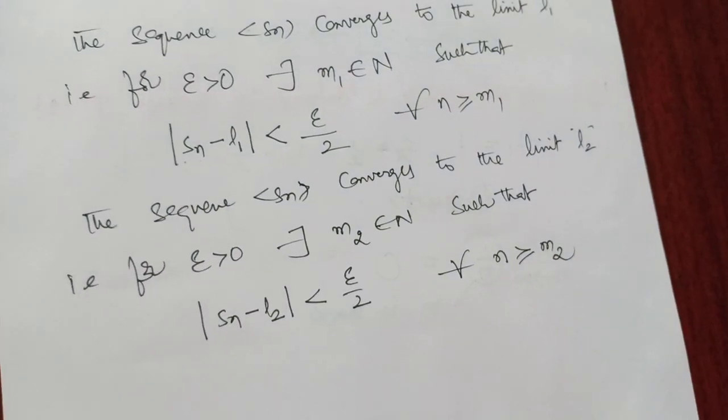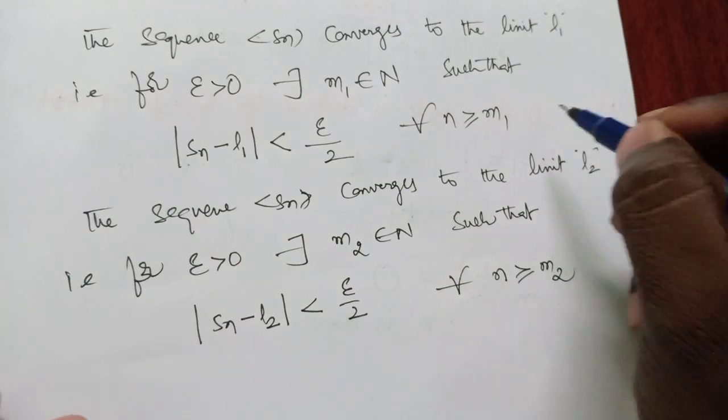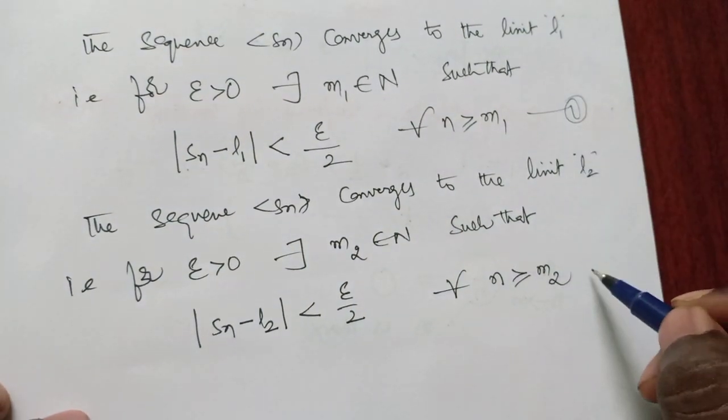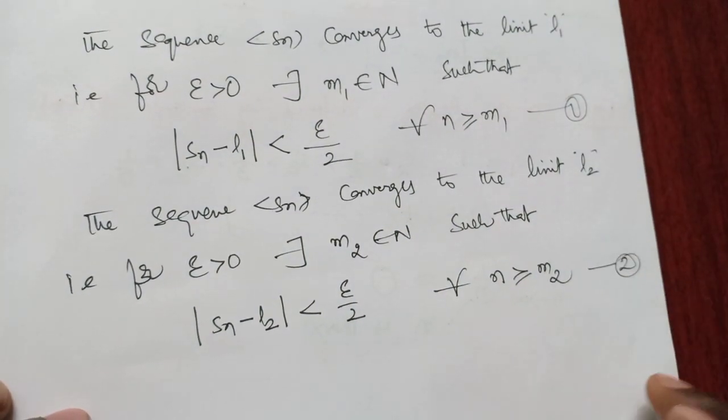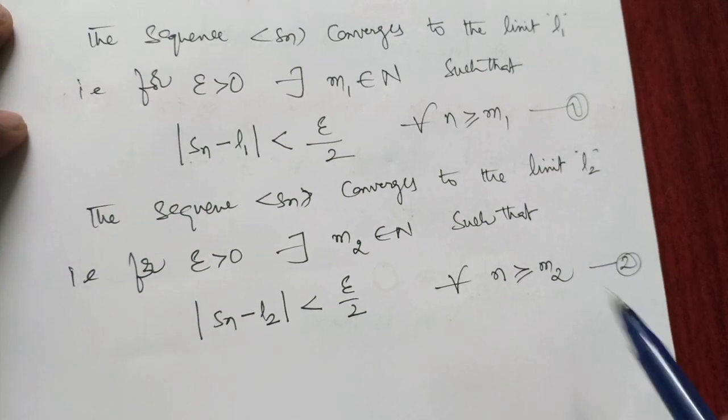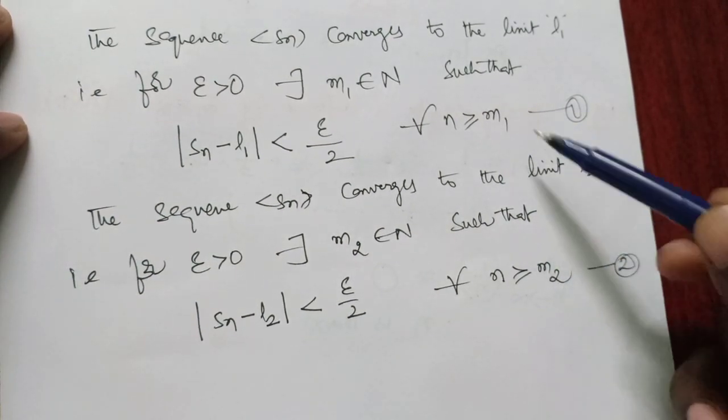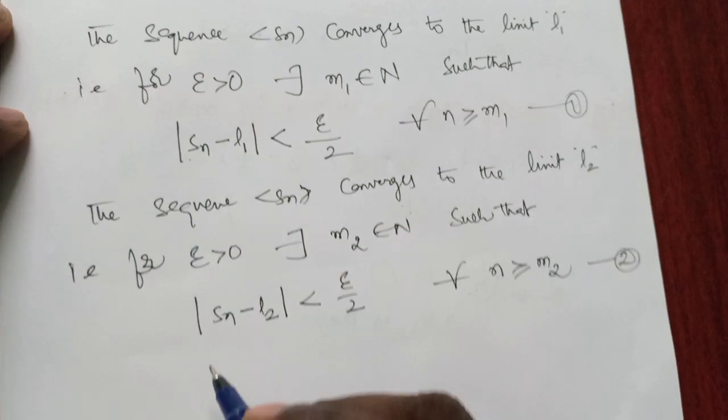Why? Because this one is the first value and this is the second value. From 1 and 2, clearly we have two natural numbers, m1 and m2.